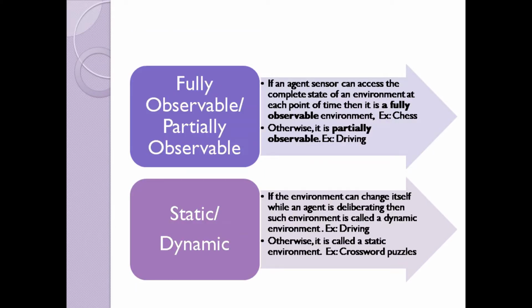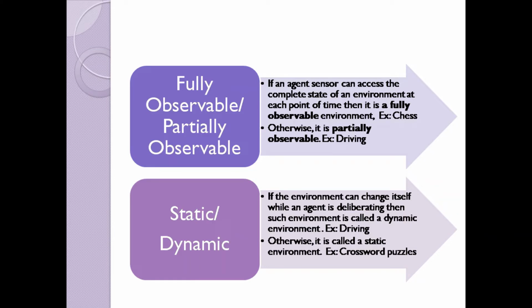We are going to look into the properties of the environments, comparing two examples: the chess game and the automated self-driven car. In chess, if the agent sensor can access the complete state of the environment at each point of time, it is a fully observable environment. But driving is partially observable because the environment is changing.